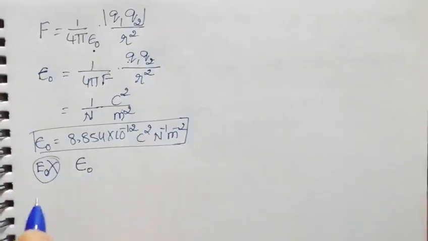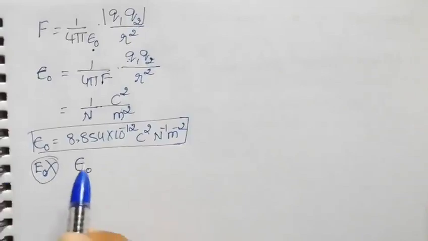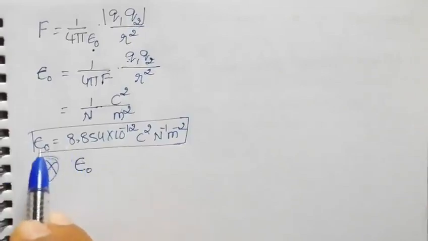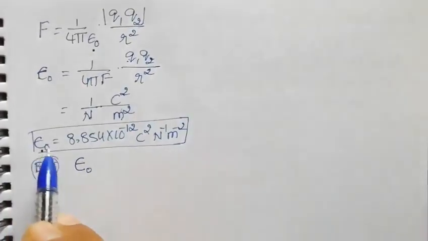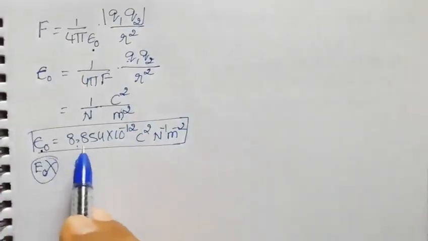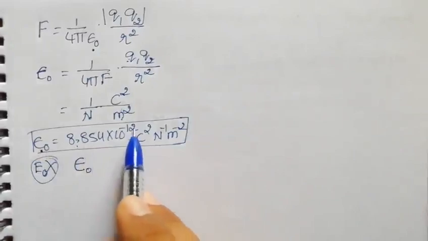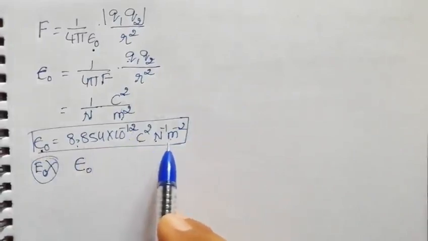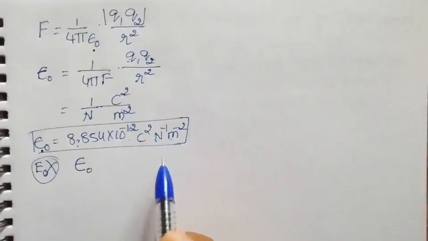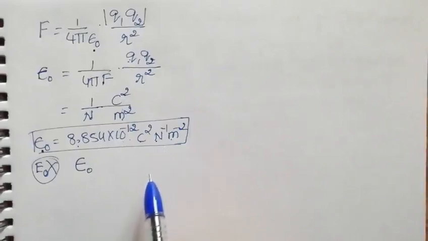So this is Coulomb's law, statement and mathematical explanation. Here epsilon naught is what we call the permittivity of free space. Its value is found to be 8.854 into 10 power minus 12 coulomb square per Newton per meter square. Then the question will be asked to you: define 1 coulomb. What is the definition of 1 coulomb? That also we need to know.